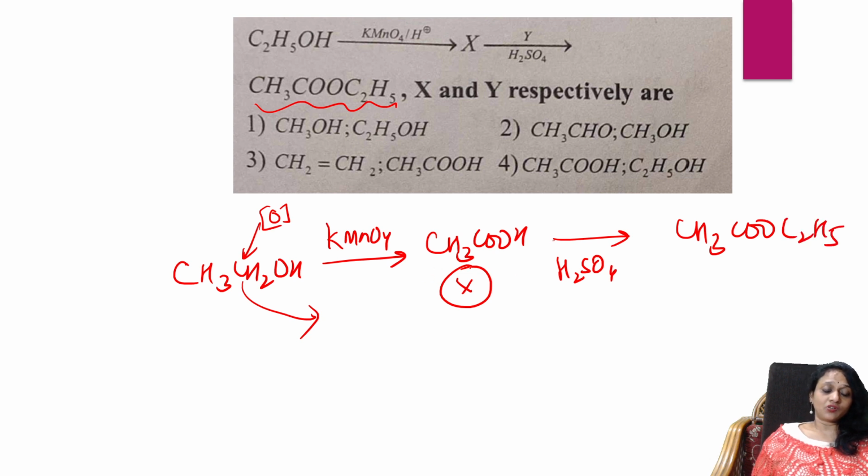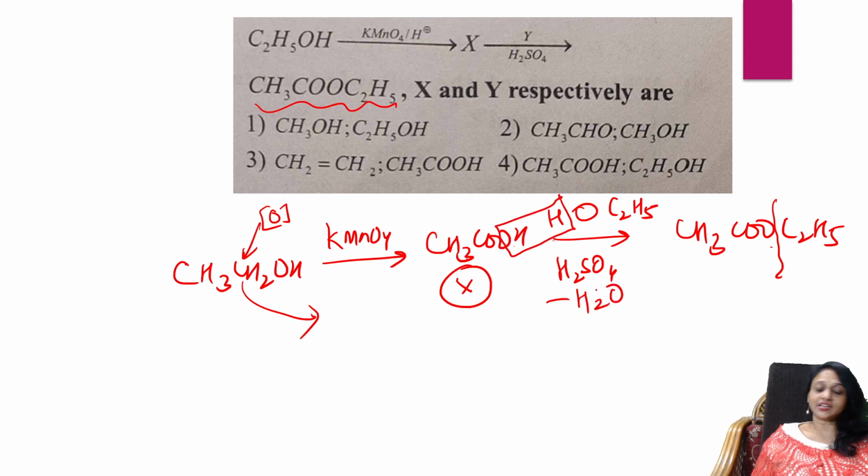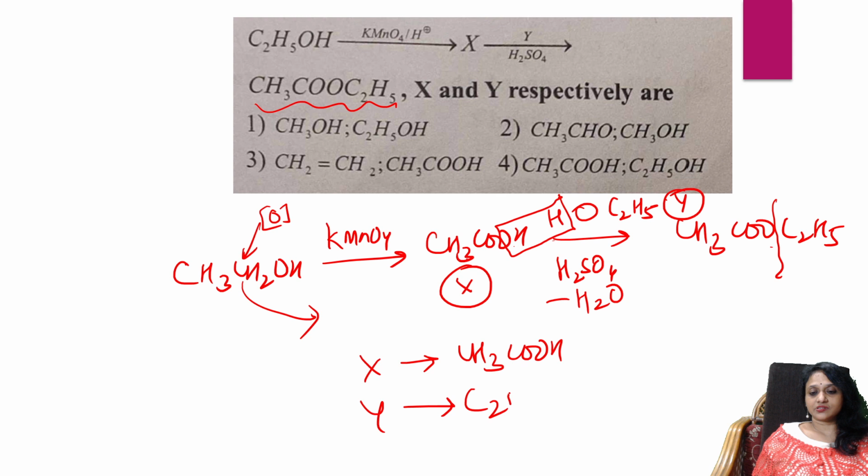Now, already in this you have the acid compound, the acetate ion is there. So what is left out, students? Acetic acid is already there. The left out is ethanol. Correct. Why? Because if I take ethanol like this, the hydrogen from alcohol and OH from the acid come out as water, because that's a dehydrating agent. So that's why Y is this. X is acetic acid. Y is ethanol.